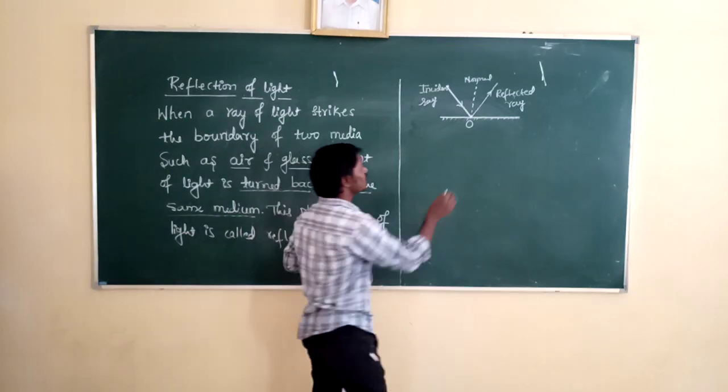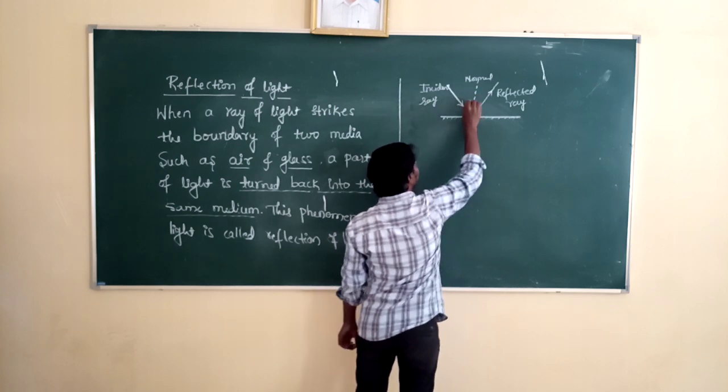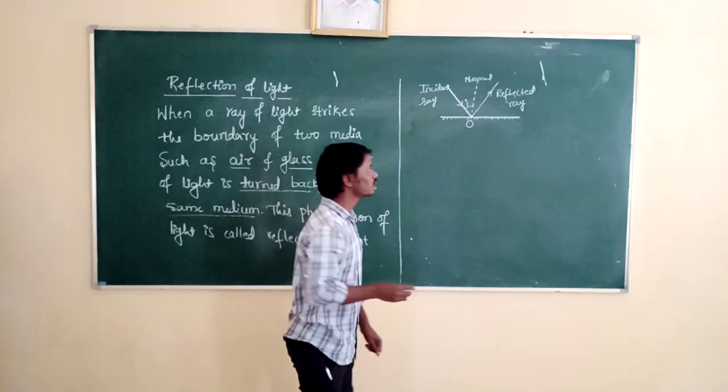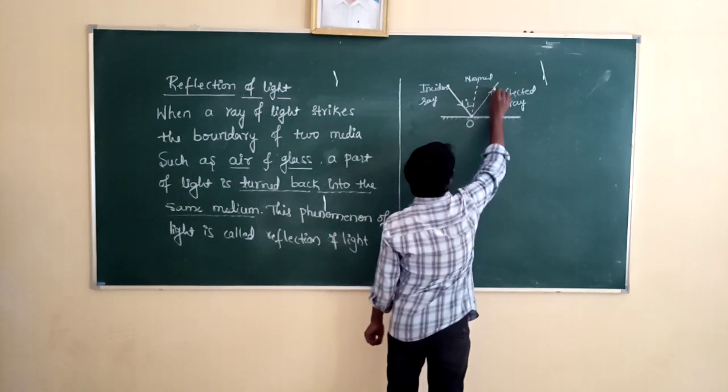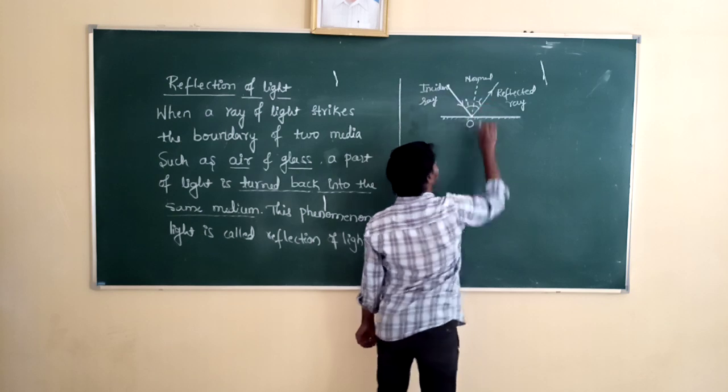Then, what is the angle between the incident ray and the normal drawn to the reflecting surface? That is called the angle of incidence. And the angle between the reflected ray and the normal drawn to the reflecting surface is called the angle of reflection.